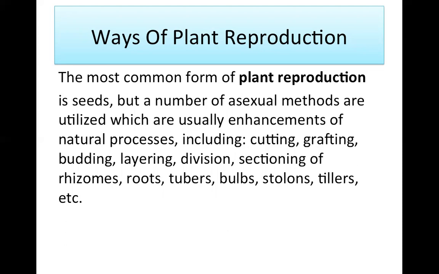So these plants which do not have seeds, they reproduce by asexual methods. So indirectly, we can understand that plants which reproduce through seeds follow the sexual method of reproduction. Now in the asexual method of reproduction, there are different ways like cutting, grafting, budding, etc.